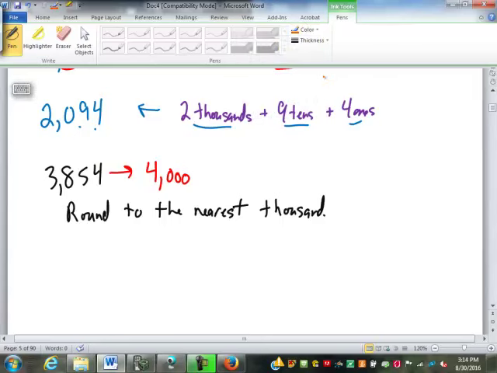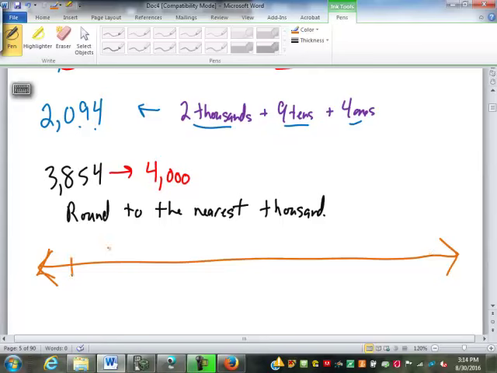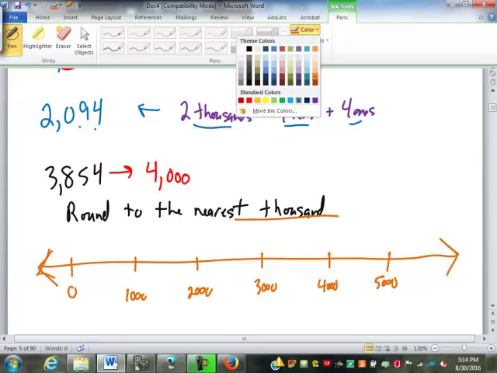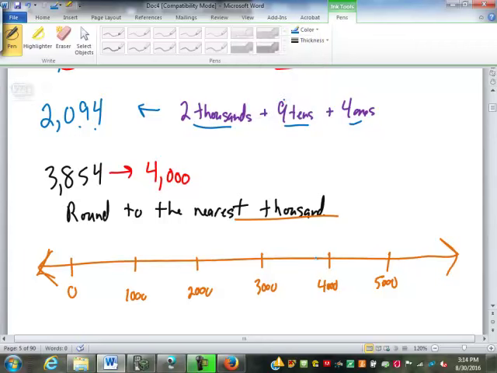Well, the technical meaning of that comes from a number line. In fact, there are a lot of actions in math that relate to the number line. When I'm saying round to the nearest 1,000, what it's saying is I have a number line that is numbered in thousands. And if I put this number, 3,854, on that number line, which would be right about there, which 1,000 is it physically closest to? Yeah, it's nearest to the 4,000.